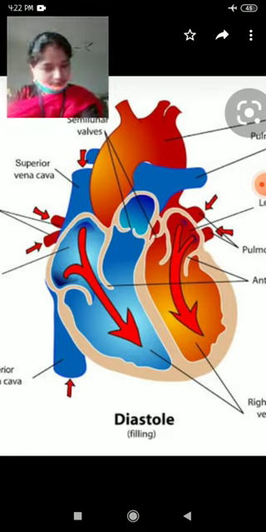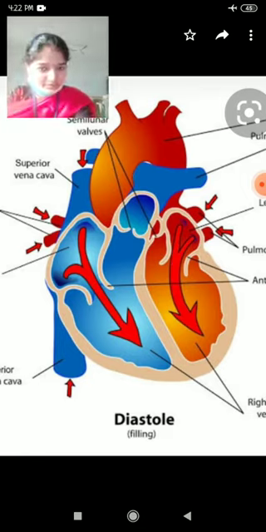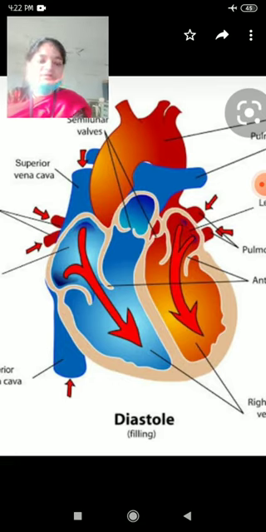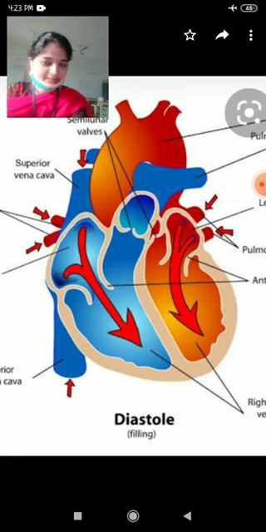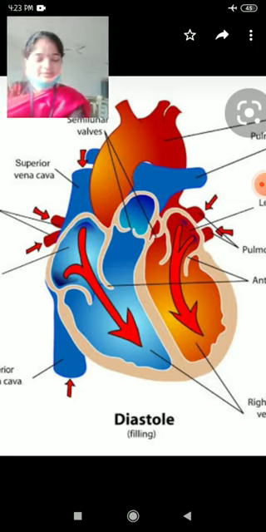Clear? When the auricles are in a systole stage, they make pressure. Through this pressure, blood rushes into the ventricles. At that time, ventricles are in a diastole stage. Diastole means they are in a relaxed state, so the chambers are expanded, so the pressure is less, then blood moves to the ventricles.